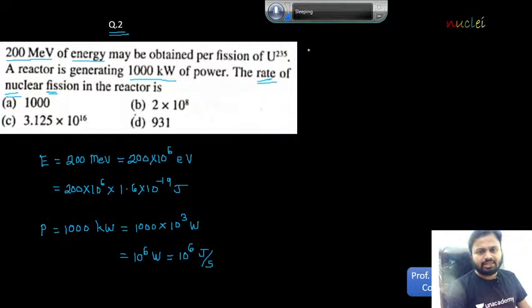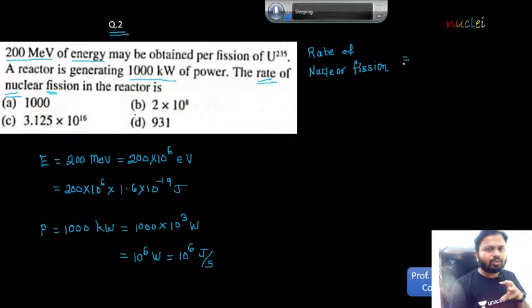And what is asked in the question? They have asked us the rate of nuclear fission. Okay, remember, they have asked the rate of nuclear fission. So how will you calculate this rate of nuclear fission? Now suppose you don't know the formula. Can you generate the formula by using this data?